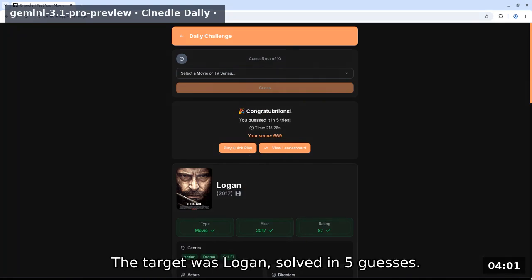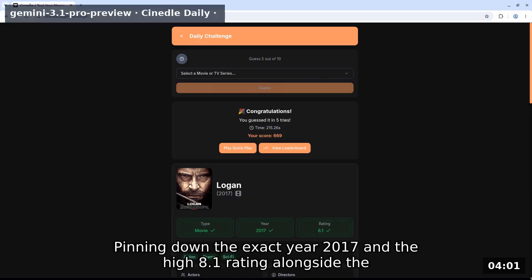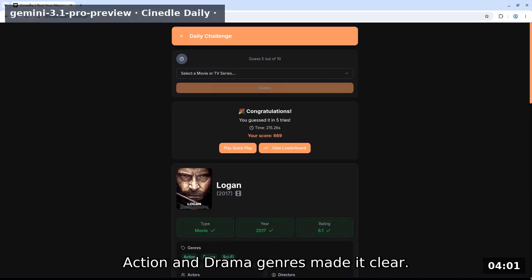We got it. The target was Logan, solved in 5 guesses. Pinning down the exact year 2017 and the high 8.1 rating alongside the action and drama genres made it clear.